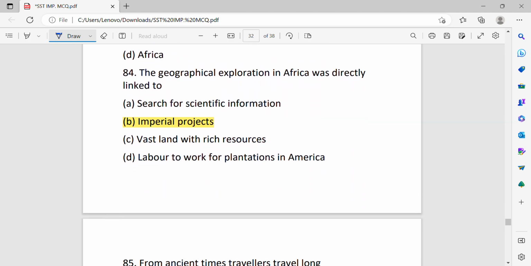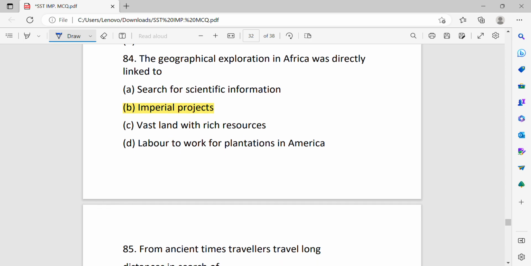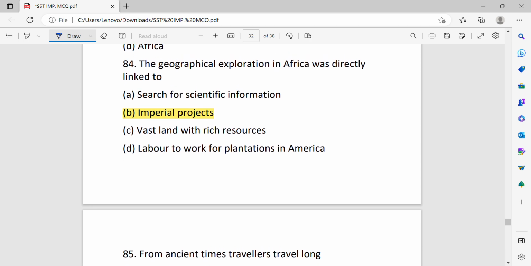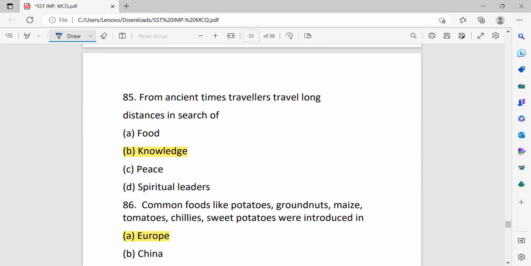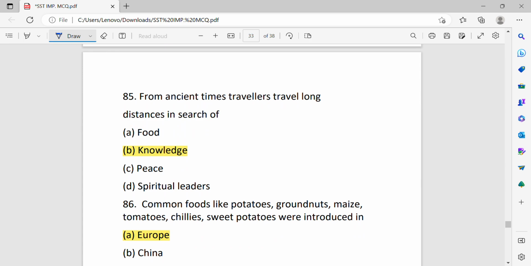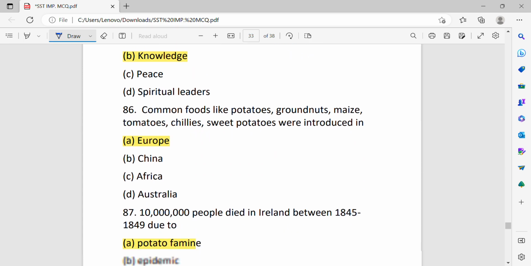The geographical exploration in Africa was directly linked to search for scientific information, imperial projects, vast land with rich resources, labor to work for plantations in America. The correct answer is imperial projects. From ancient time, travelers traveled long distances in search of knowledge.